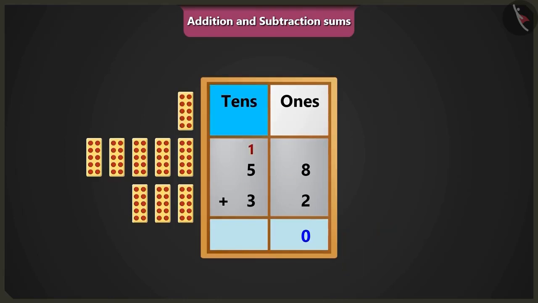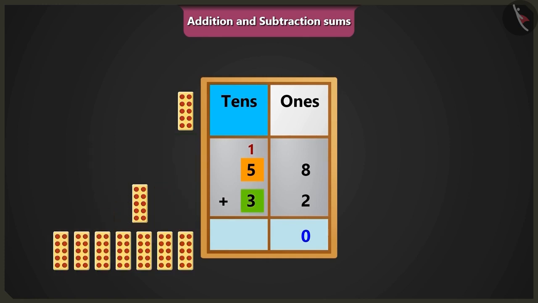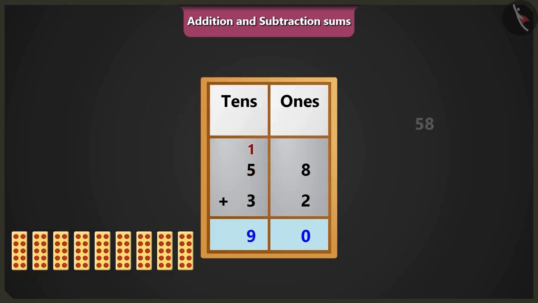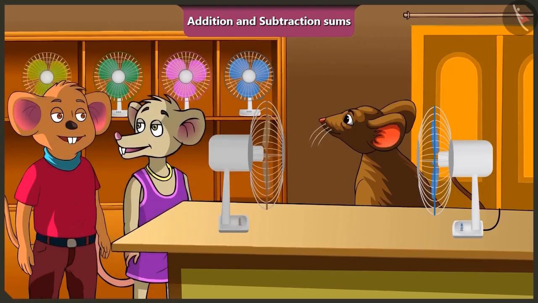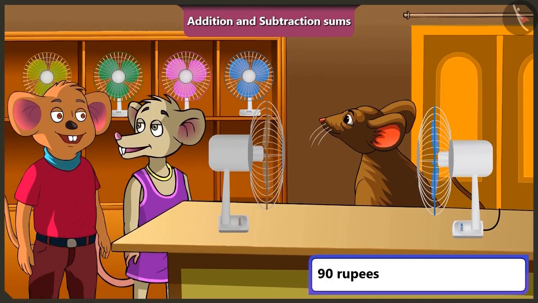Now if we add the 5 and 3 tens, then after 5 it will be 6, 7, 8 tens. And if we add the 1 carry over to 8 tens, it will be 9 tens. So it will be 9 tens after adding 32 to 58. Yes, 9 tens means 90 rupees. Oh yes, if I sell the old fan, then I will have a total of 90 rupees.